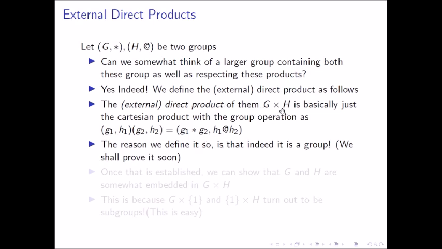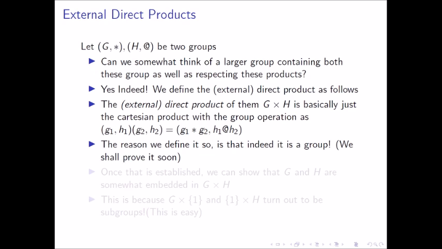It's the set G cross H, the Cartesian product, with the group operation defined as star in the first coordinate and add in the second coordinate. So both of these are well defined, so it's a closed operation.